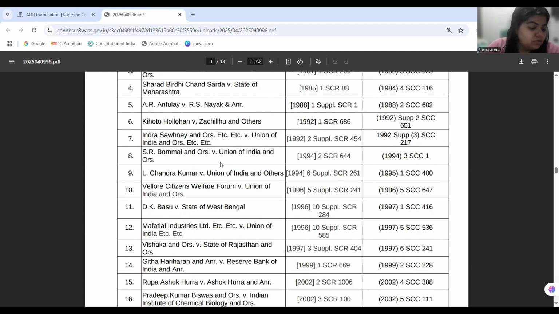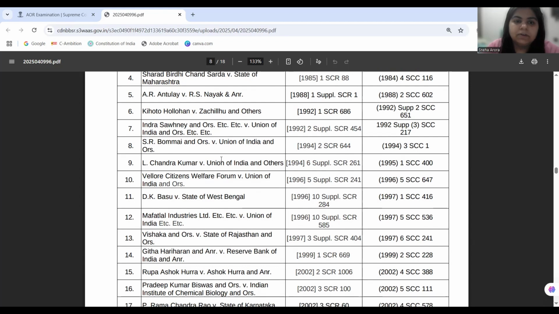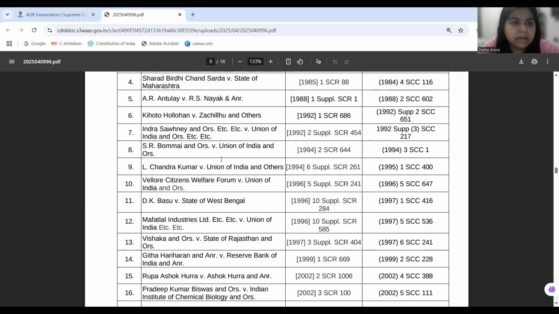Now, when we come to anti-defection, Kihoto Hollohan versus Zachillu is basically saying that the speaker's action, whatever the speaker is deciding on anti-defection, is subject to judicial review. Okay, because Tenth Schedule Para 7 said that judicial review cannot be done on what the speaker says. The para is struck down in the judgment.